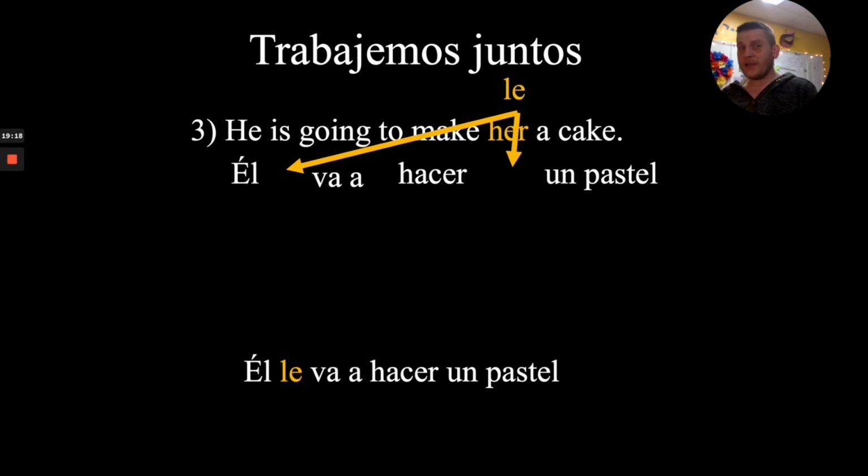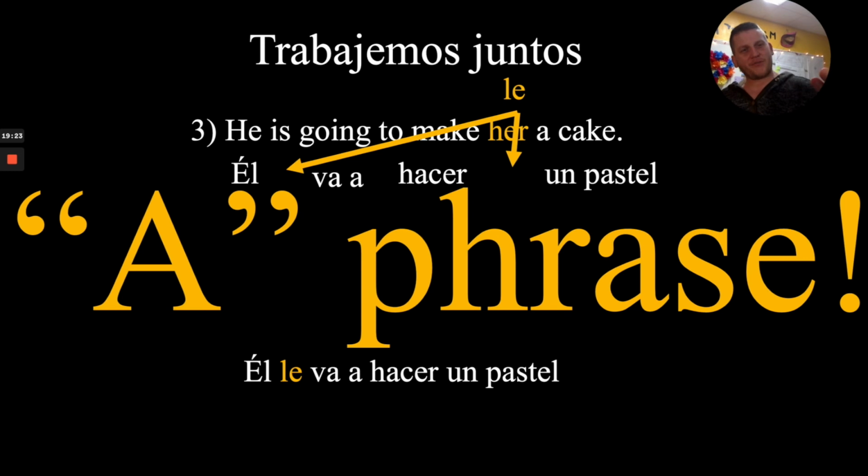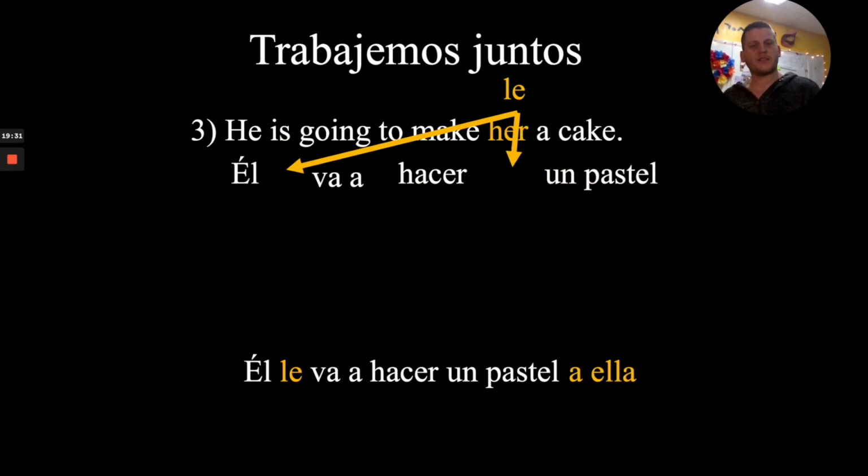Special kind of phrase? Ringing any bells? An a phrase. We can use an a phrase to clarify that this le refers to a her, just like this. Él le va a hacer un pastel a ella. Now there's no uncertainty that le is referring to her, not to him and not to you.